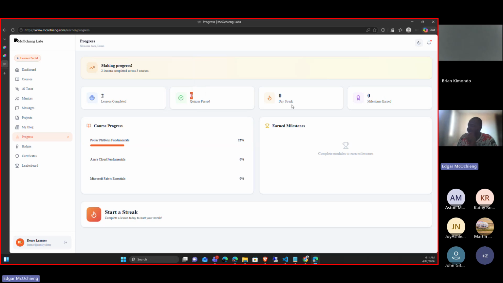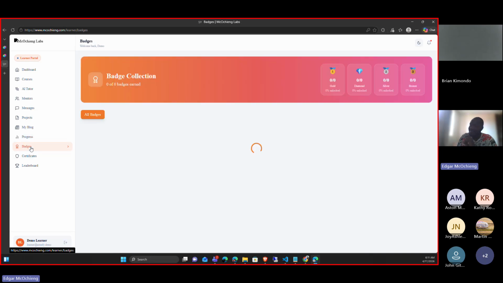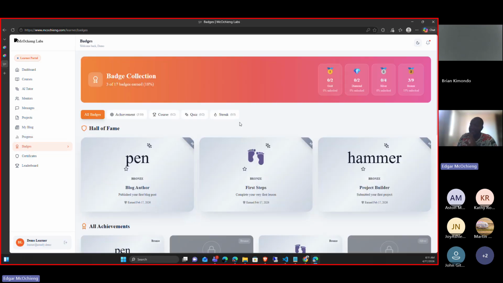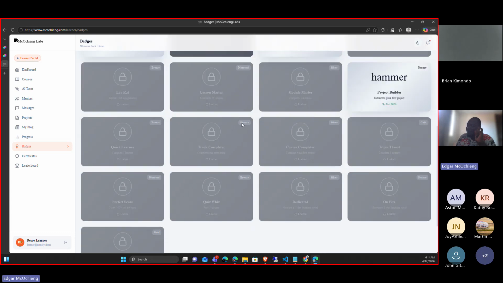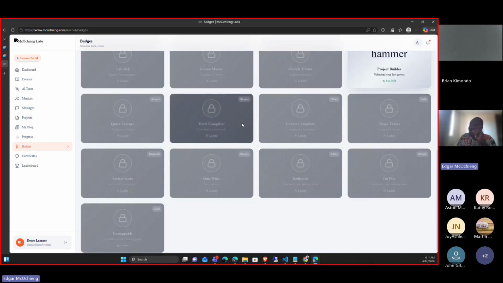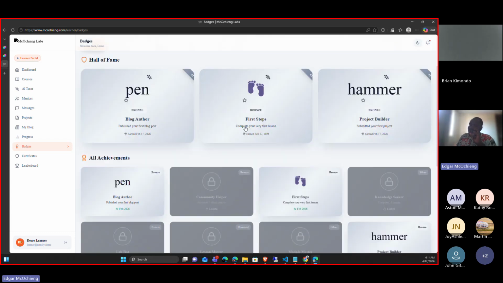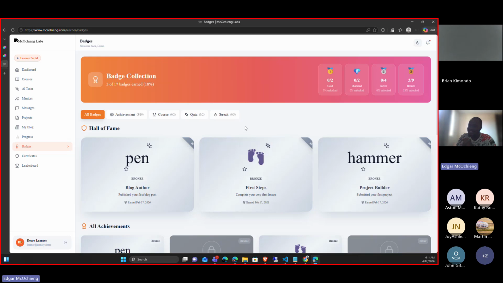We have 0 districts and milestones, and so it's tracking everything. Most importantly, we are giving badges. If you're always up there, your streak is high, and you are following up on all the lessons, you'll be able to get these badges.